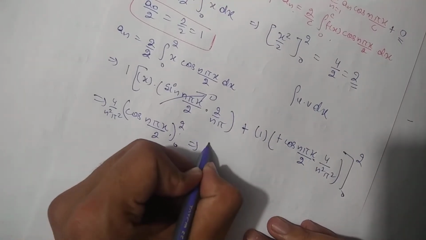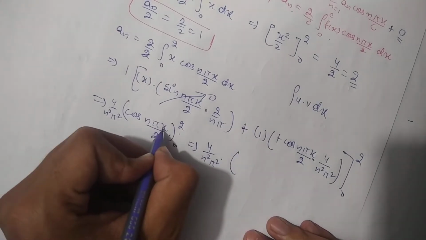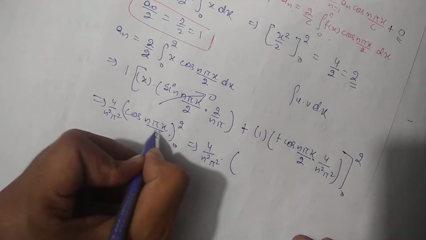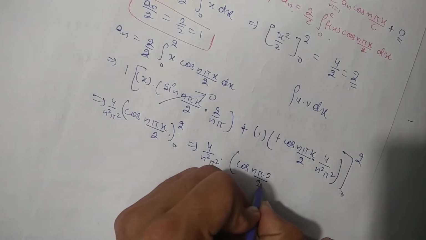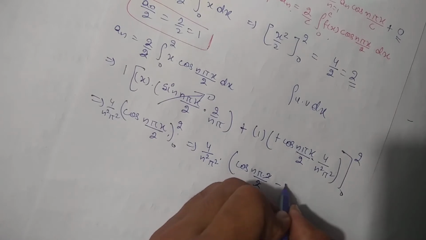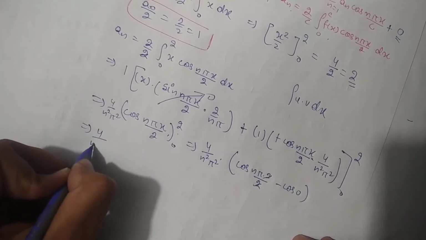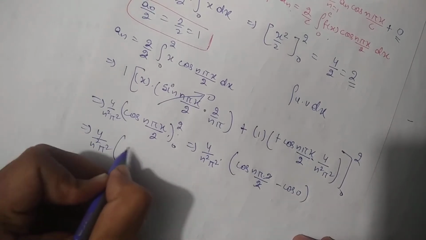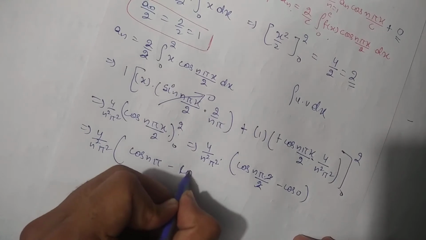So its value will be 4 by n square pi square into cos n pi dot 2 by 2, so 2 will cancel out 2, minus cos 0, so its value will become 4 by n square pi square into cos n pi minus 1, or cos 0.